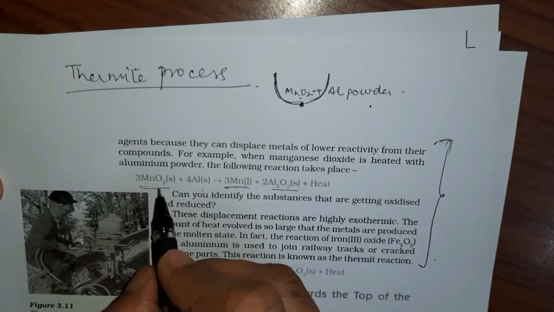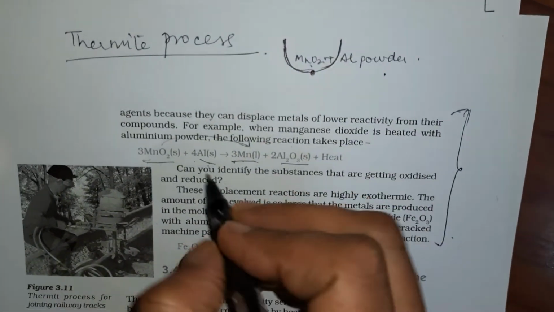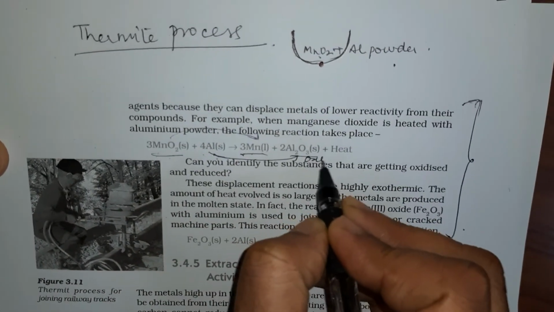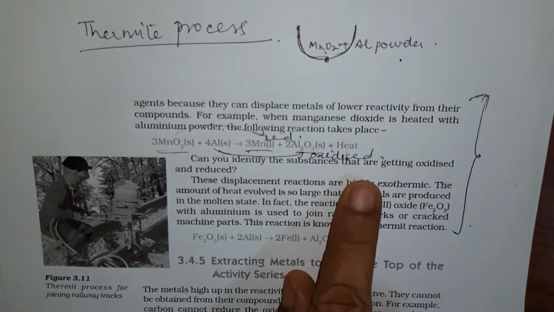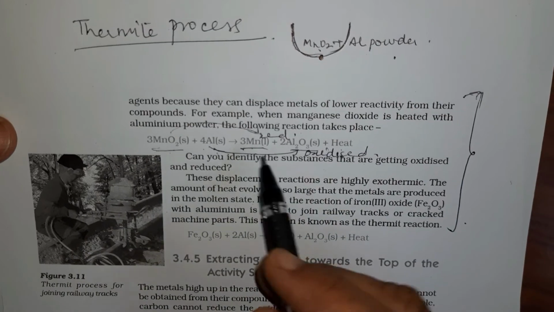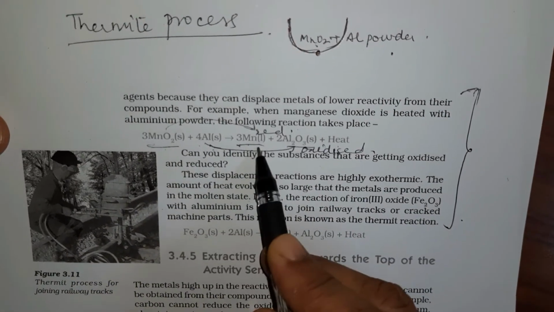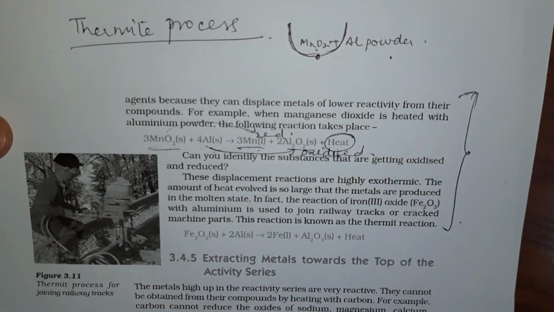That means that it is getting reduced, whereas Al is attracting O towards itself, so it is getting oxidized, right? So one is reduced, another is getting oxidized, and therefore we call it a redox reaction. And also we see that Mn is formed and Al2O3 is formed along with the formation of a lot of heat.